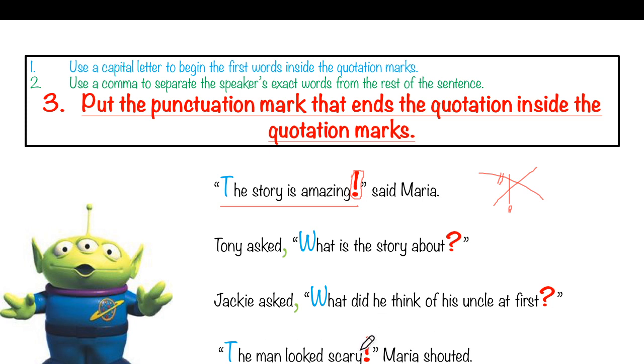Again, the exclamation mark is inside the quotation marks. As you can see, here we are not using the comma. If the quotation is a question or exclamation at the beginning, we don't need to use a comma to separate it from the rest of the sentence. We will use a question mark or exclamation mark. No need for a comma.